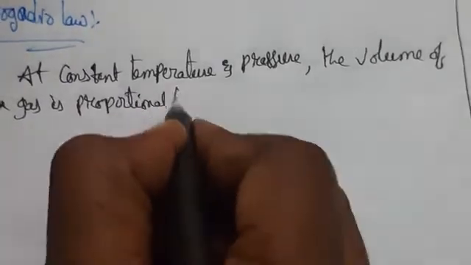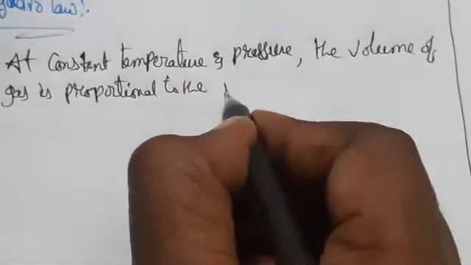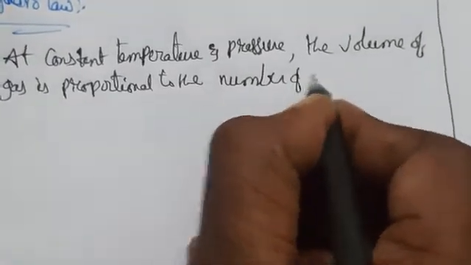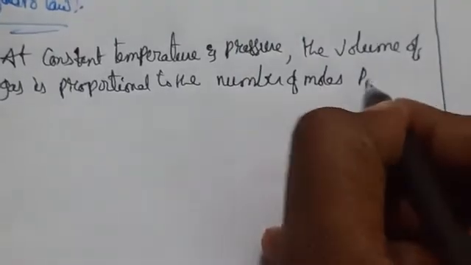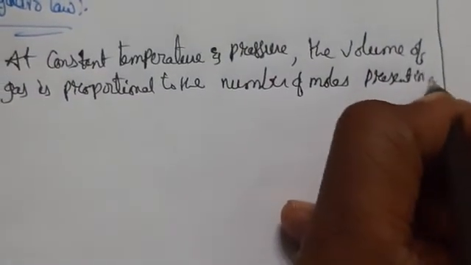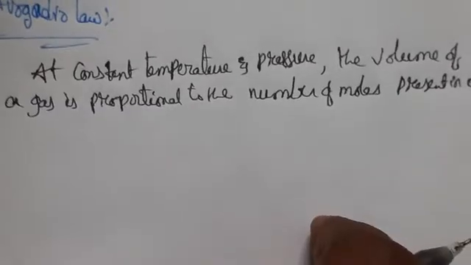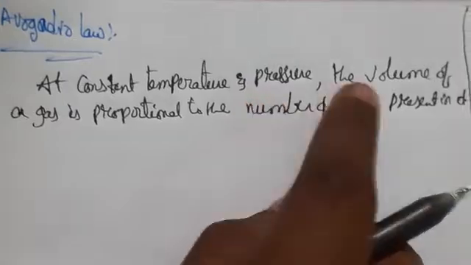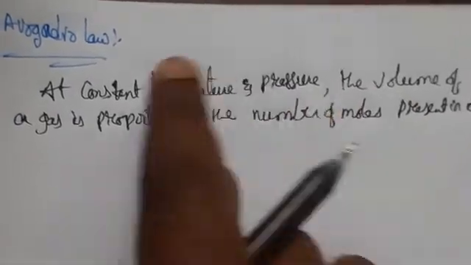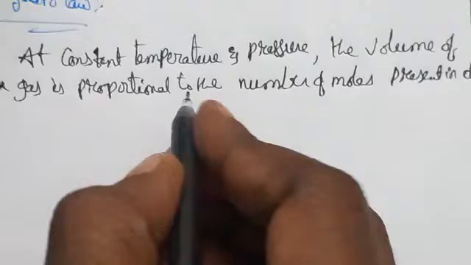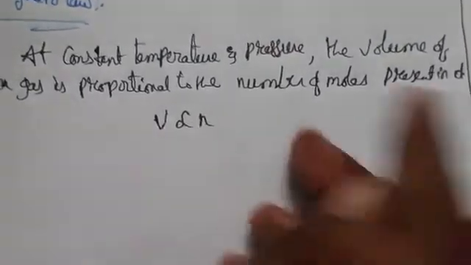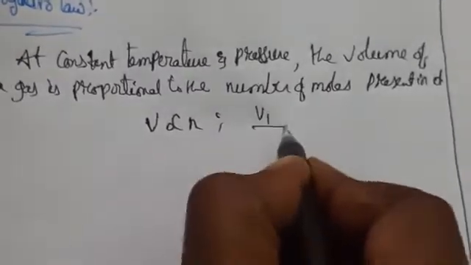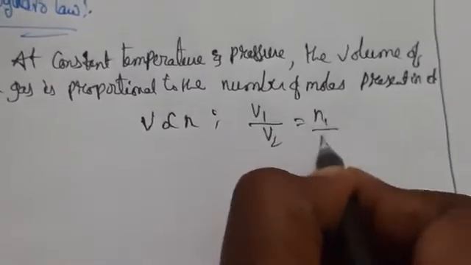the number of moles present in it. This one we call Avogadro's law. So equal volumes of all gases under the same conditions of temperature and pressure will contain an equal number of molecules. Here V is directly proportional to N. Volume of gas is directly proportional to number of moles. So V1 by V2 is equal to N1 by N2.